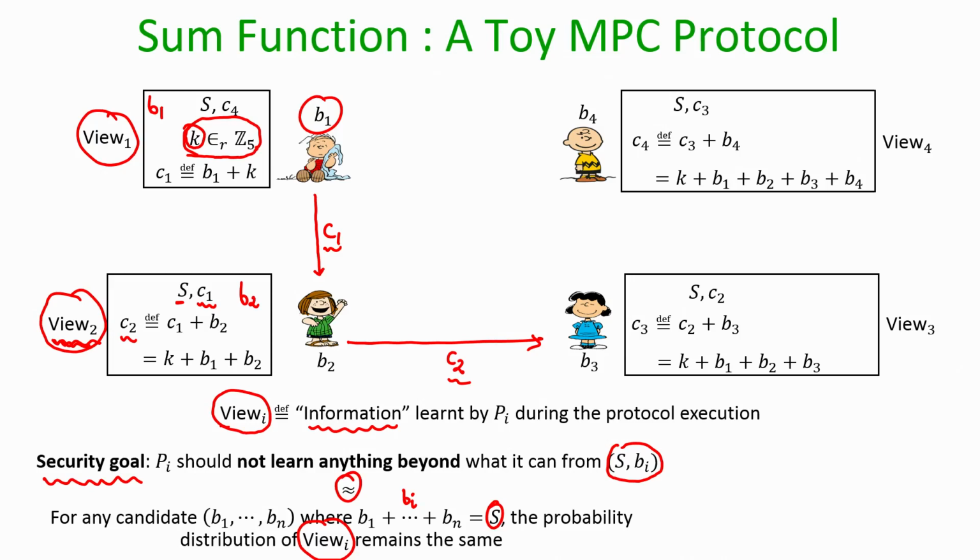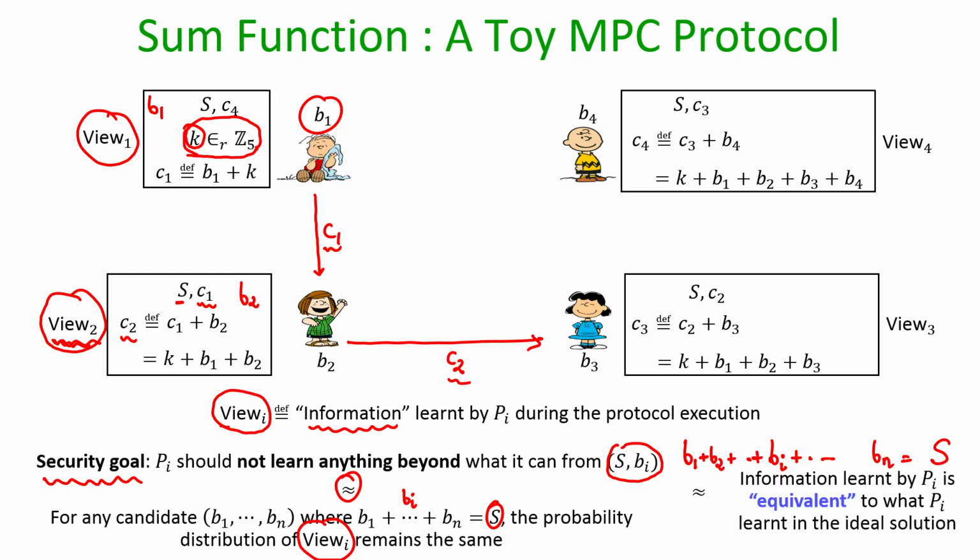We have to argue here for privacy that the probability distribution of view Vi is independent of the inputs of the other parties, namely you fix Bi, you fix the sum S, then for every candidate remaining inputs, which along with this fixed Bi gives you this fixed S, view Vi could occur with equal probability.